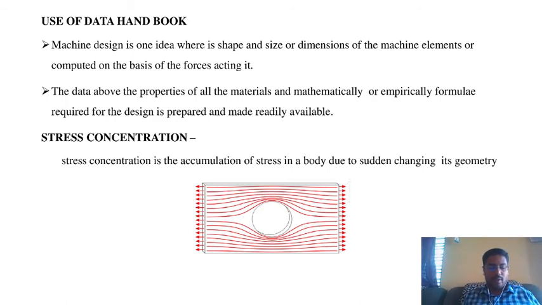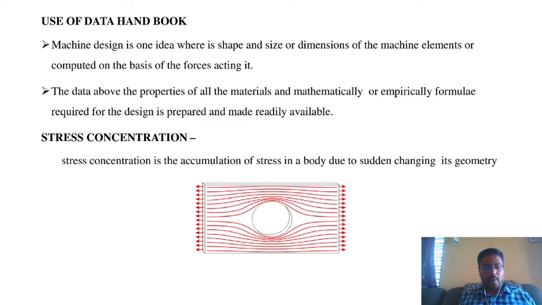Consider a member with a different cross section under a tensile load, as shown in the figure. A tensile load means the member is elongated on both sides. What will happen here? The nominal stresses on the right and left hand sides will be uniform, but not in the region where the cross section changes, as we can observe in the figure. Interruptions, cracks or holes created at that point disturb the stress.